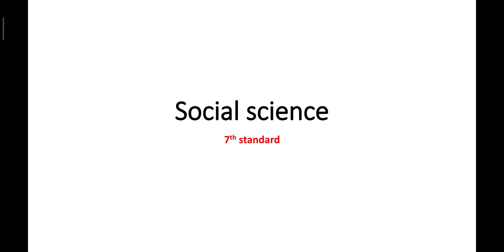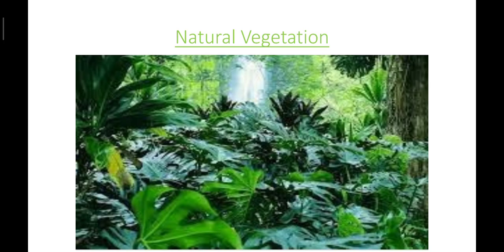In this class, we are going to discuss the next point, that is natural vegetation. The natural vegetation and animal life largely depend on climate, soil, and relief features. Due to the great diversity in climate and relief, North America has a wide variety of vegetation. As we know, we have discussed the climate of North America in the previous class. It has varied relief features.